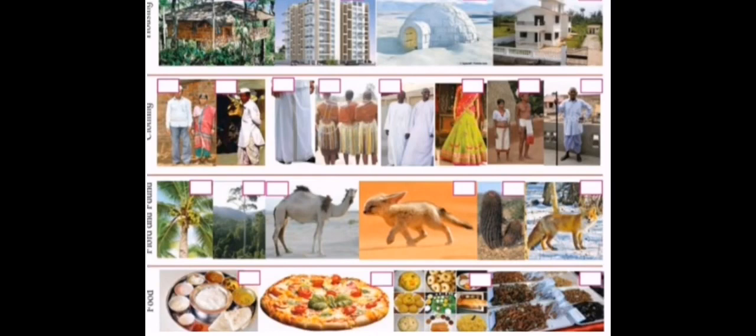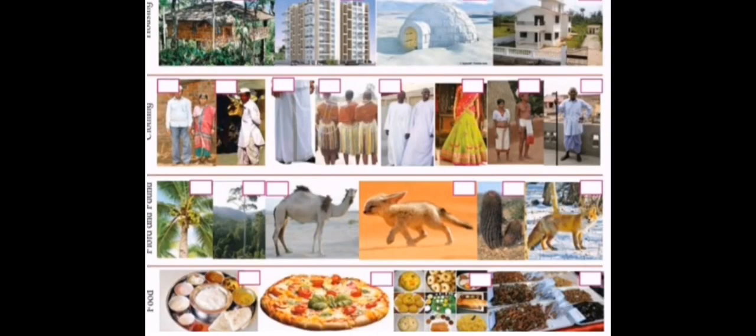These pictures have small boxes on the top. You can see them in your textbook, page number 30-31. If you have ever used the images given here, put a tick mark. If you have just seen it, put a star. And if you don't know anything about the image, then put a cross. Complete this in your textbook.